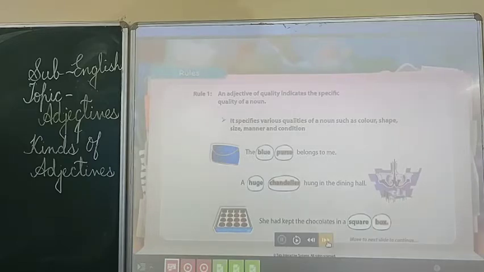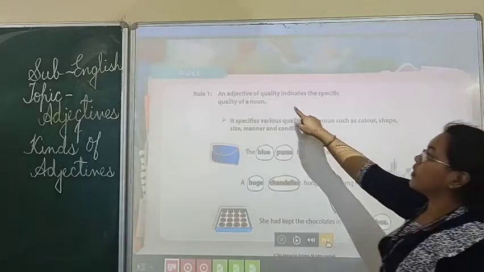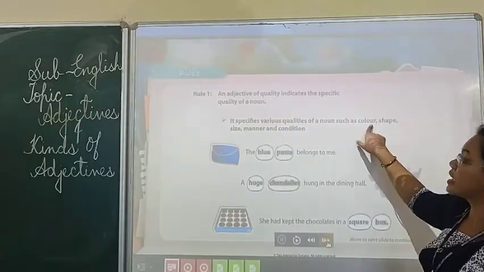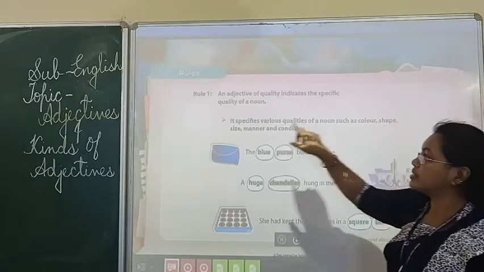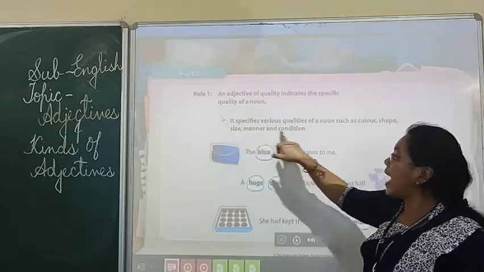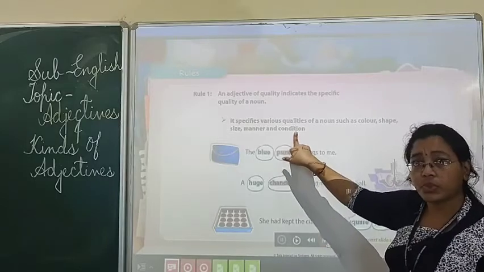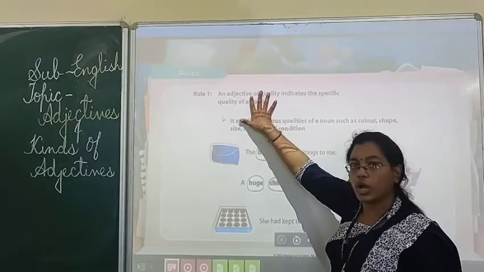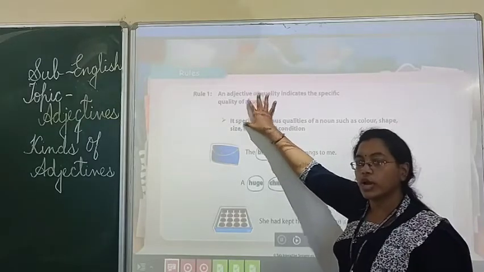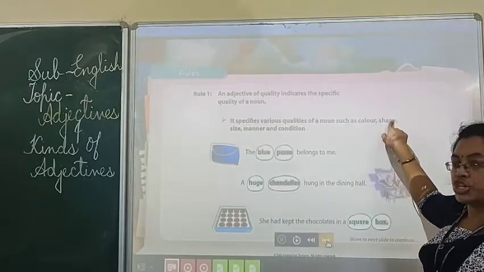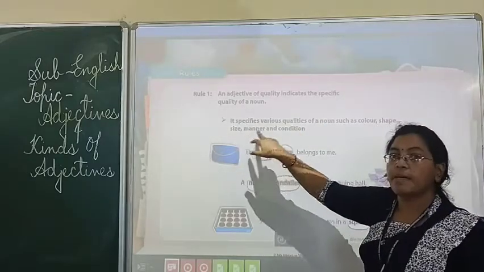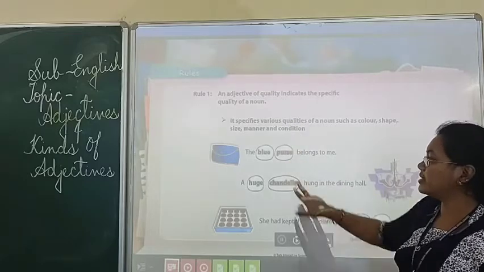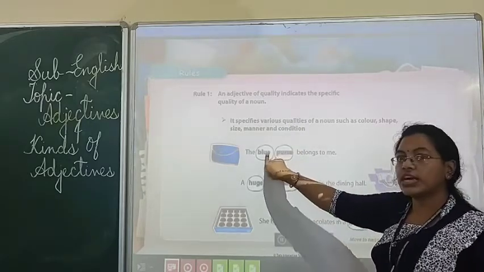See here, the first, as we say, quality. Quality means it indicates the quality of a noun such as color, shape, size, manner and condition. These are the things which come under your quality. What are the things that come under your quality? Color, shape, size, manner and condition. For example, here we have the purse. It shows the color.